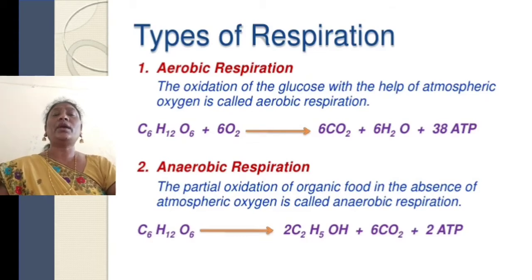So, what are the types of respiration? There are two types. One is aerobic respiration. What is meant by aerobic respiration? The oxidation of glucose with the help of atmospheric oxygen is called aerobic respiration. So, if the oxidation of food takes place in the presence of oxygen, such respiration is called aerobic respiration.